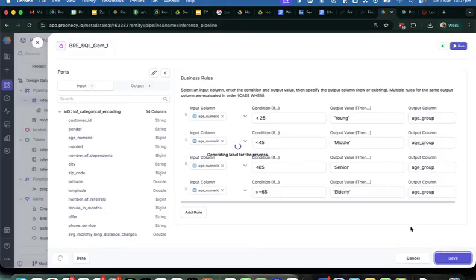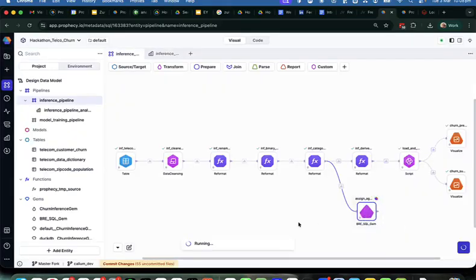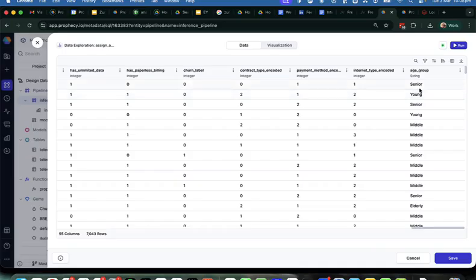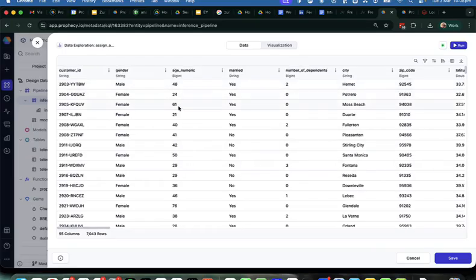So I've created the business rule. I'm just going to test this. So it seems to be senior, young, age, senior, young, senior. Looks to be correct, which is great.